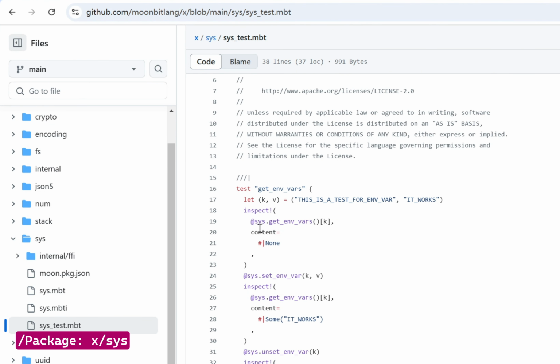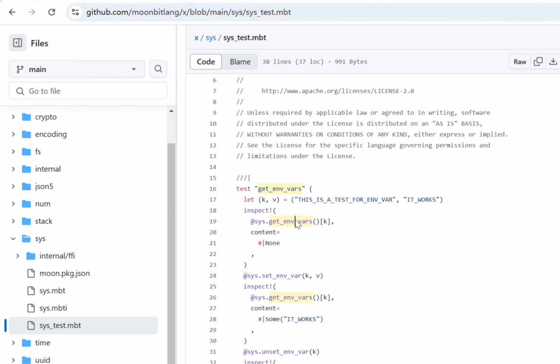MoonBit introduces the sys package, which handles system operations like retrieving environment variables and command line arguments. The usage of this package is straightforward, similar to other packages. One function allows you to retrieve all environment variables from the system. You can also set environment variables and unset them as needed. The specific usage is clear from the black box tests.